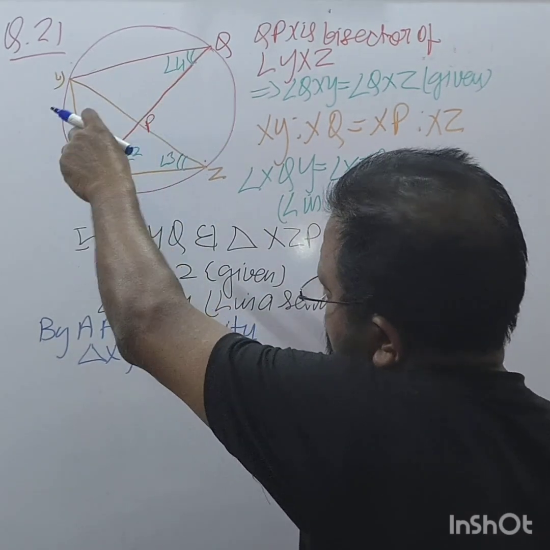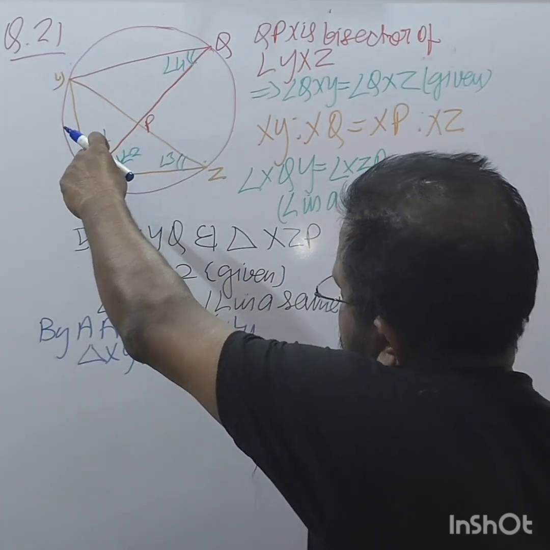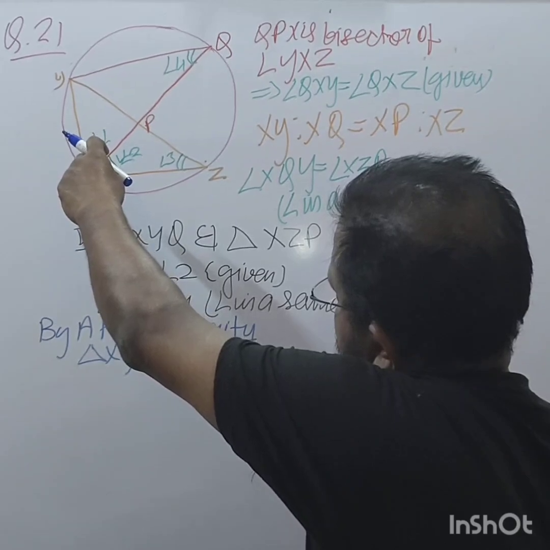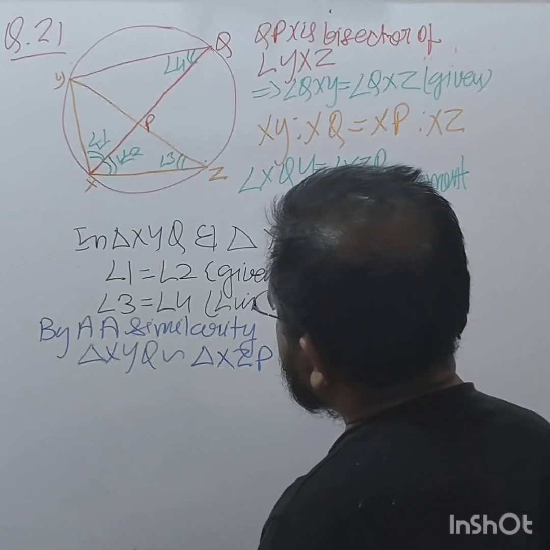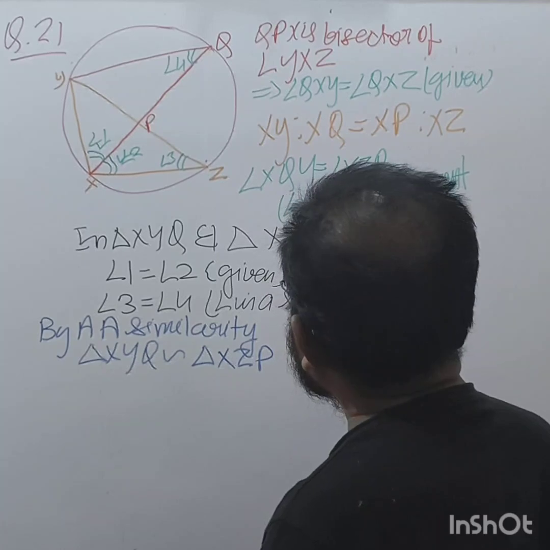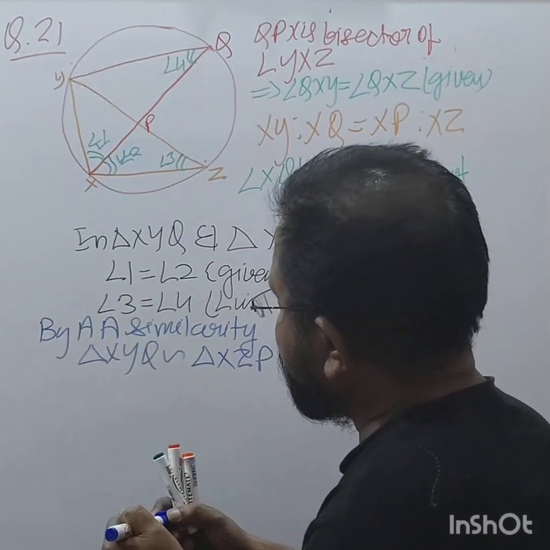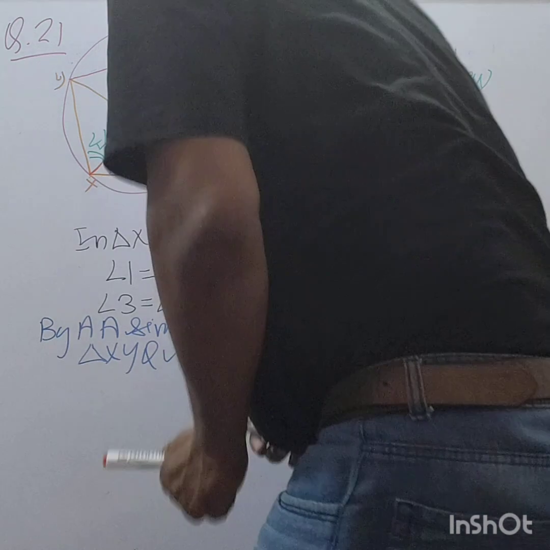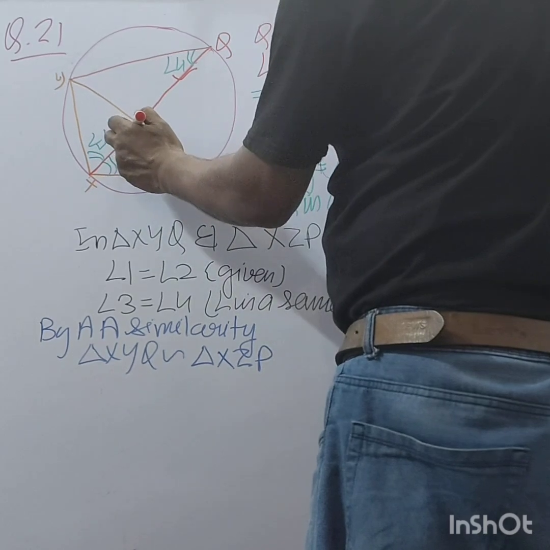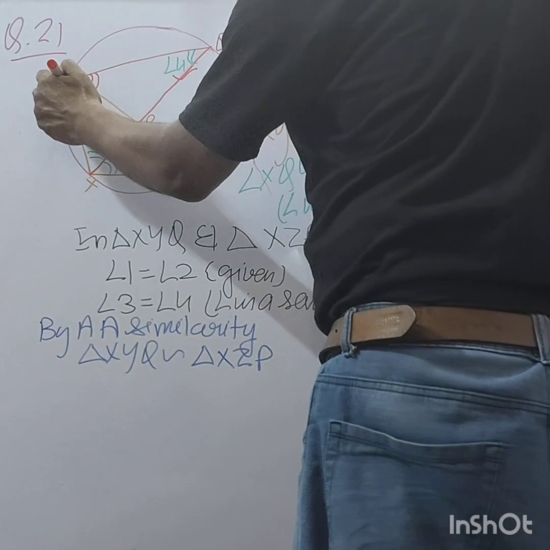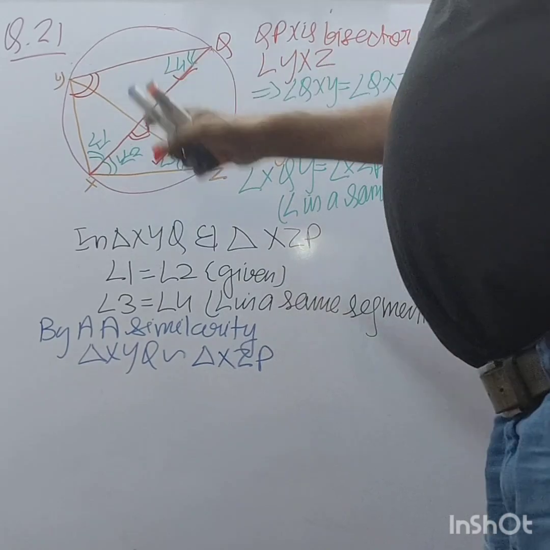When triangles are similar, all angles will be equal.